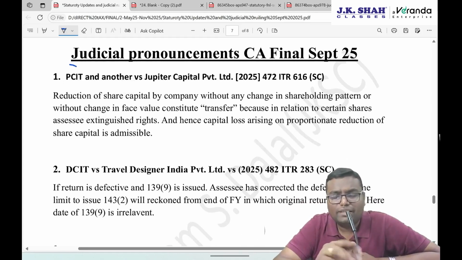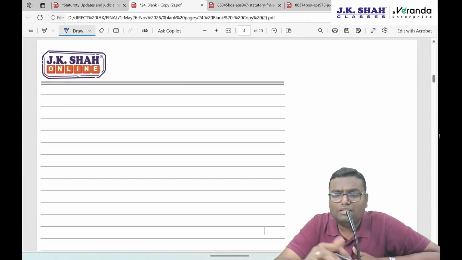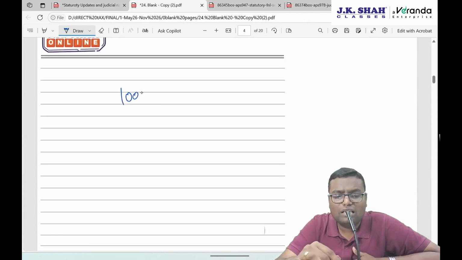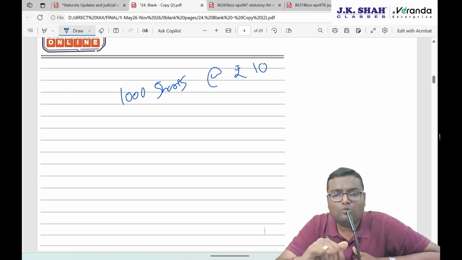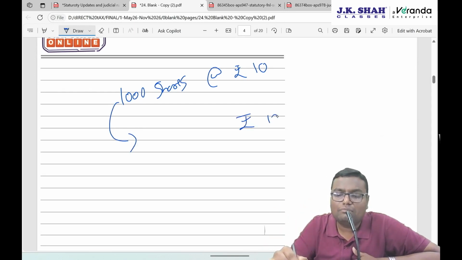The very first judgment, a very interesting one. Let's say there is a company in which I am having share capital of 1000 shares at the rate of 10 rupees. The company is going into losses. The company is doing some internal reconstruction, and that's why the company told me that now onwards your capital is reduced. Face value will remain the same, but the shares will be 500 only.